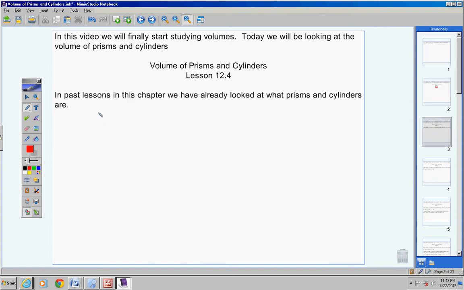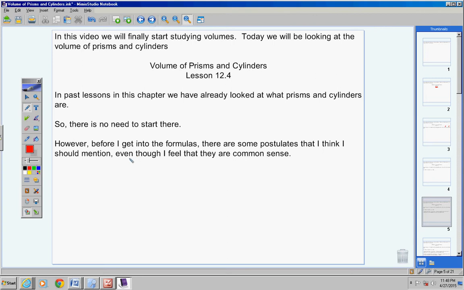Now, in past lessons in this chapter, we have already looked at what prisms and cylinders are, so there's no need for me to give you a definition of a prism or a cylinder. So we're going to move on. However, before I get into formulas, there are some postulates that I think I should mention, even though I feel that they are common sense.